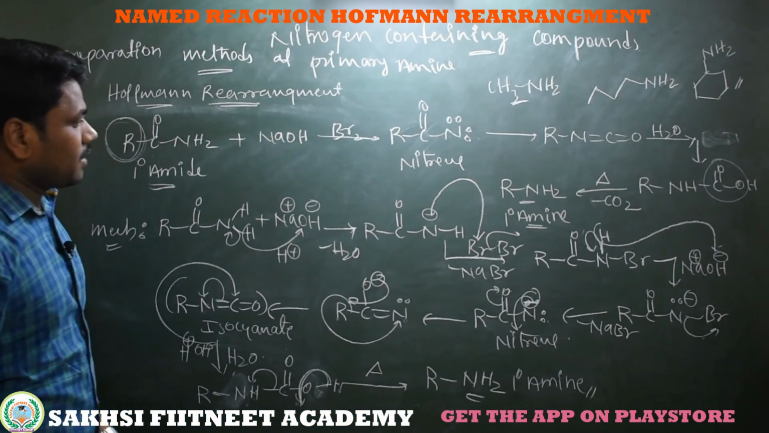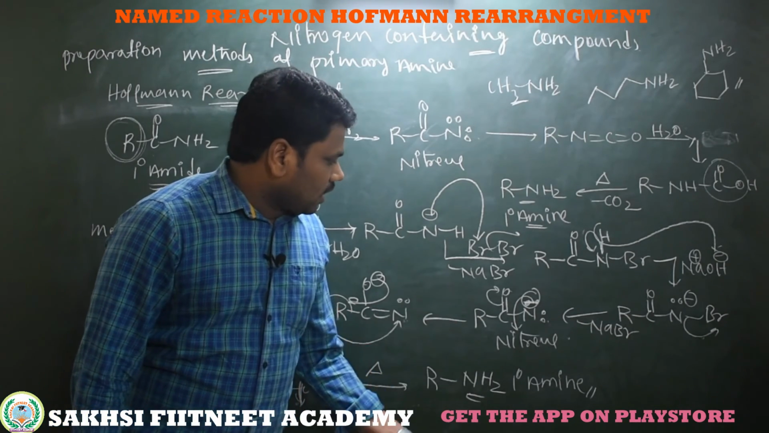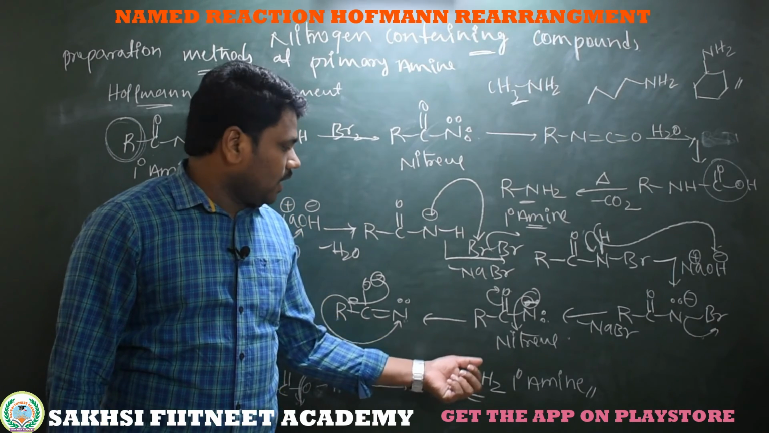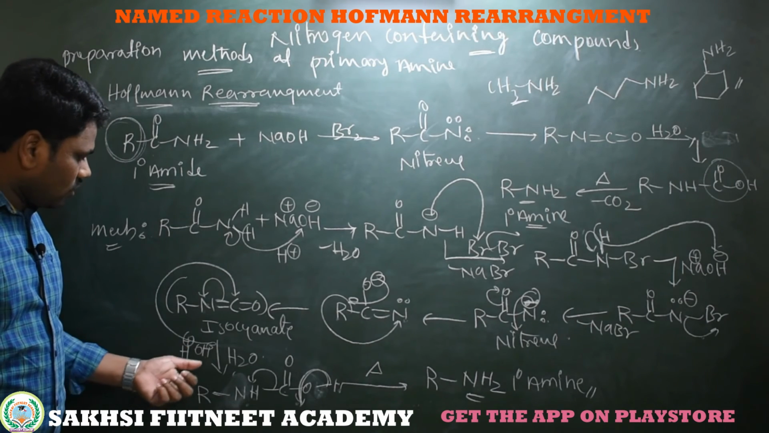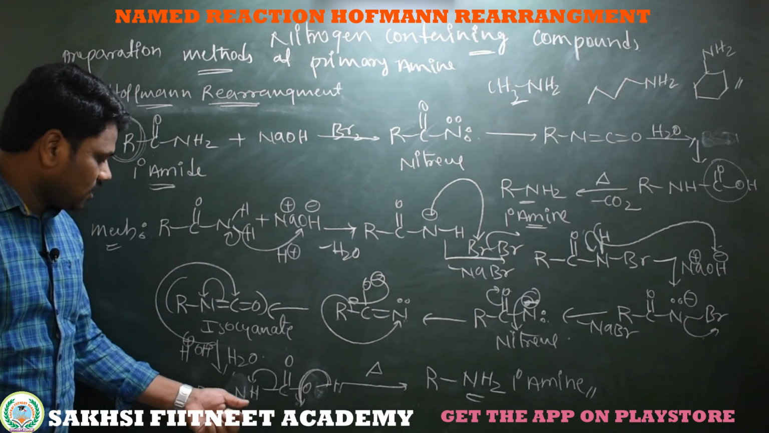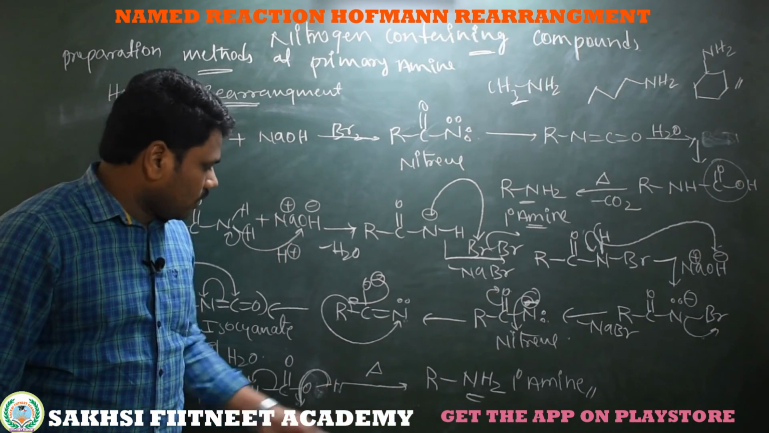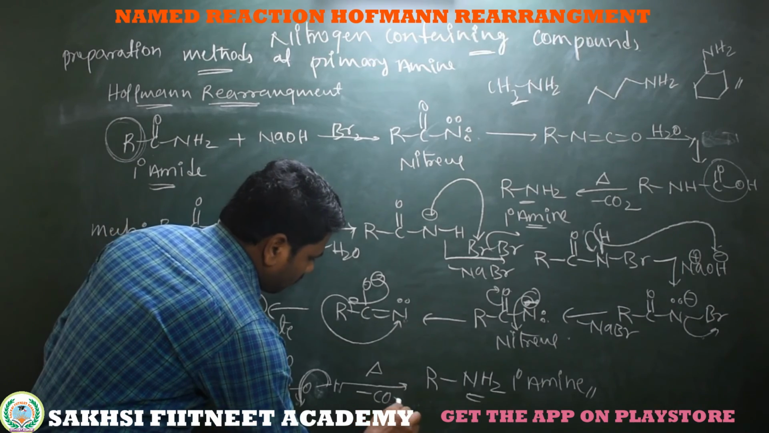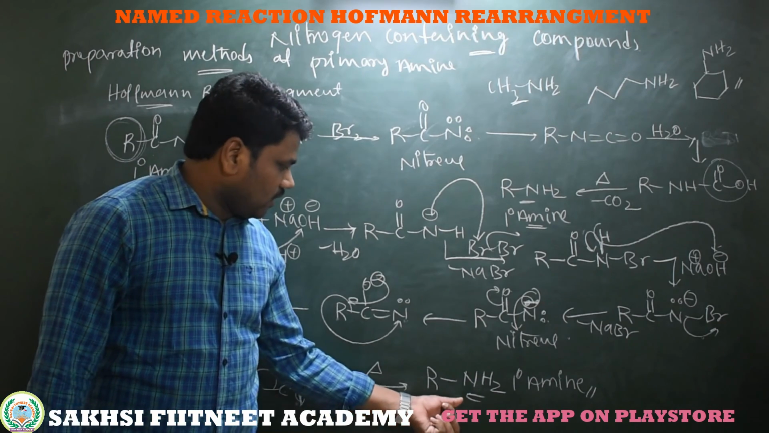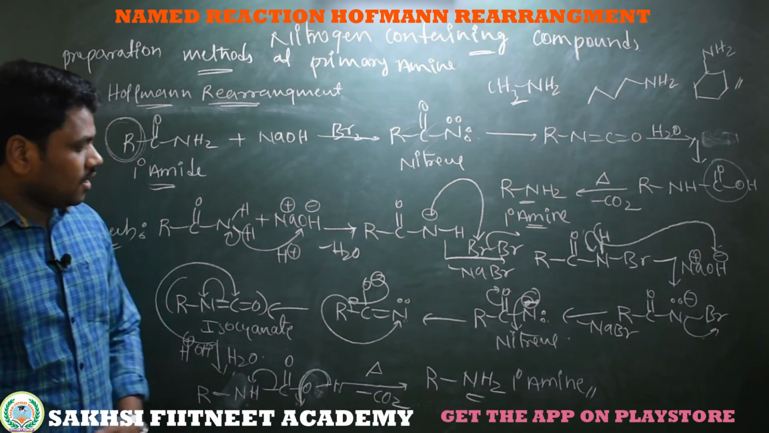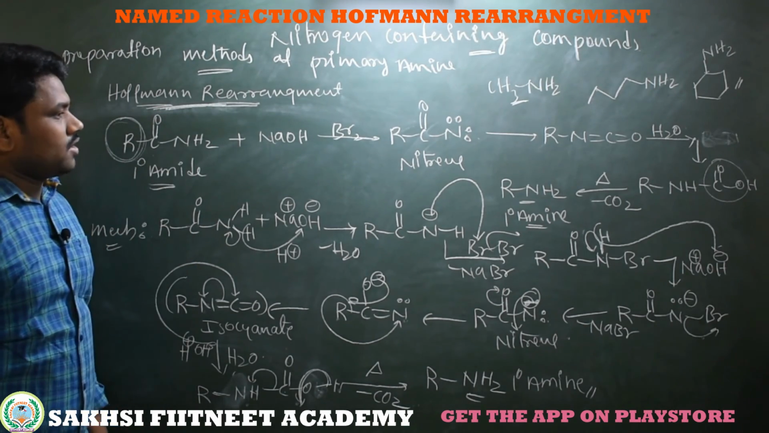So here, what is happening in the mechanism: first this amide undergoes deprotonation, then we get a nitrene. The nitrene on rearrangement gives isocyanate, which on hydrolysis gives a carboxylic acid bonded to the nitrogen. Then upon heating it undergoes decarboxylation, that is elimination of CO2. Finally we are getting a primary amine. This is the Hofmann rearrangement, one of the important named reactions.